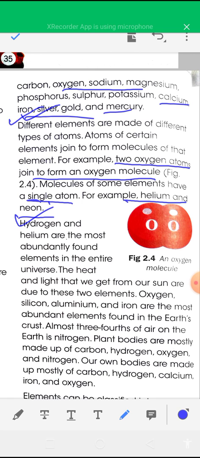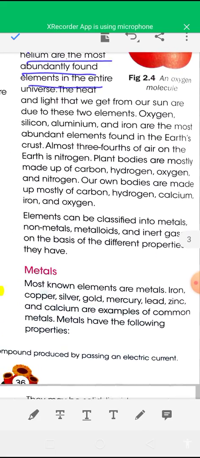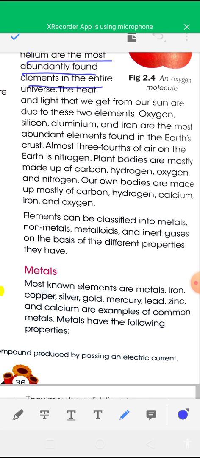Hydrogen and helium are the most abundantly found elements in the universe. The heat and light we get from our sun are due to these two elements, hydrogen and helium. Oxygen, silicon, aluminum, and iron are the most abundant elements found in the earth's crust.